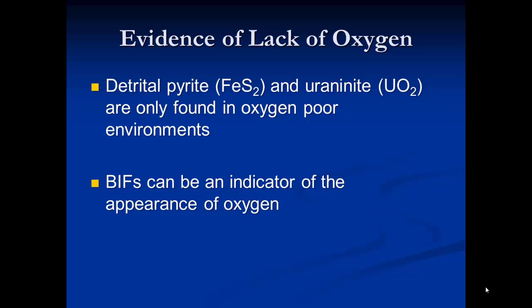Okay, so what evidence do we have for a lack of oxygen in the atmosphere in the Archean and the Proterozoic? Well, we see different minerals which are only stable when there is no oxygen in the atmosphere. Examples of these minerals are detrital pyrite and uraninite. Both of these minerals are only found in oxygen-poor environments. Another indicator of the appearance of oxygen throughout the Archean and the Proterozoic are banded iron formations, and that's what we're going to talk about a little bit now.